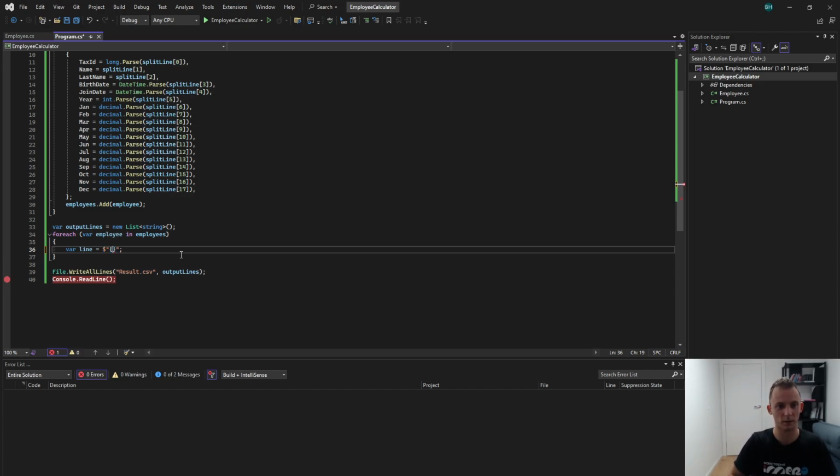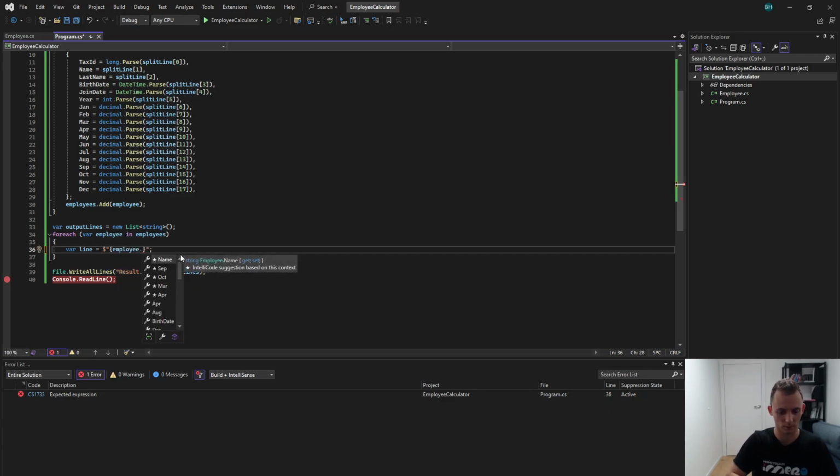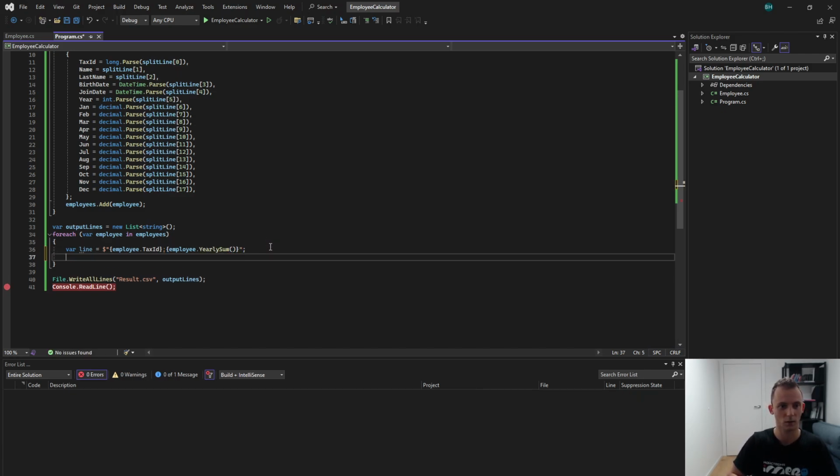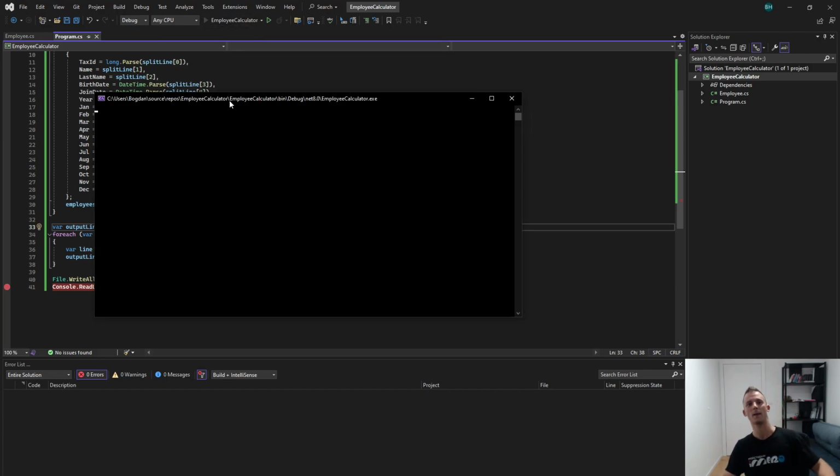Now in these braces, I can directly put the tax ID, then a semicolon, because it will be in my CSV file, and then the employee's yearly sum. Then lines, add line. I think we are good to go.